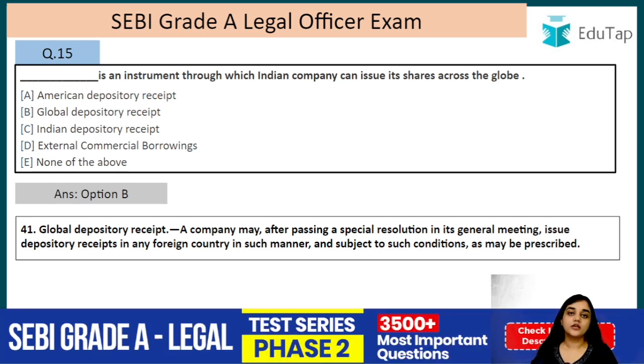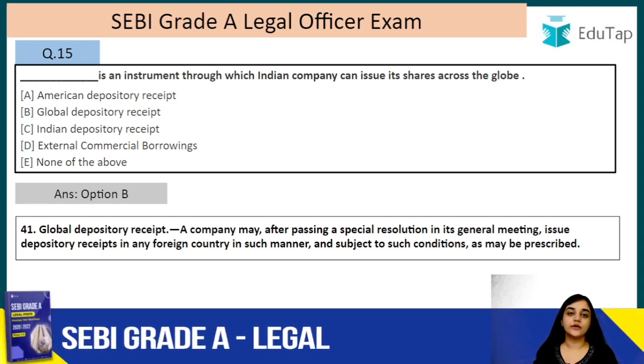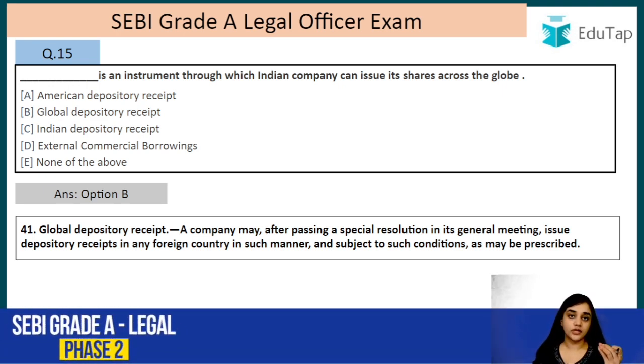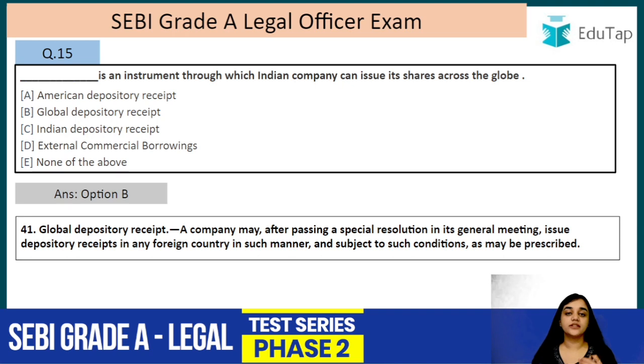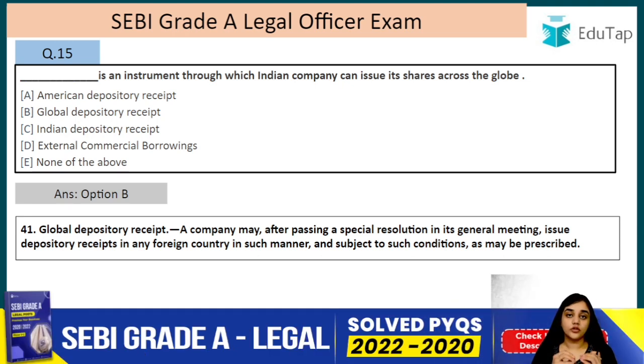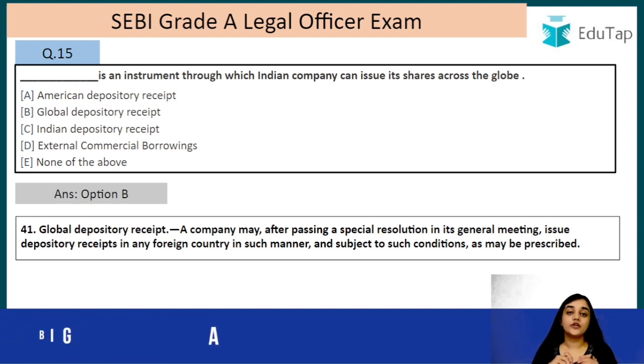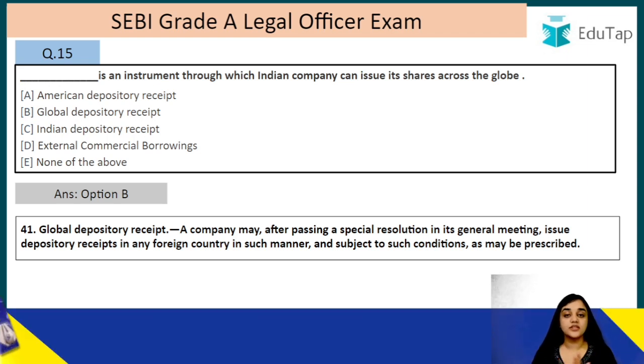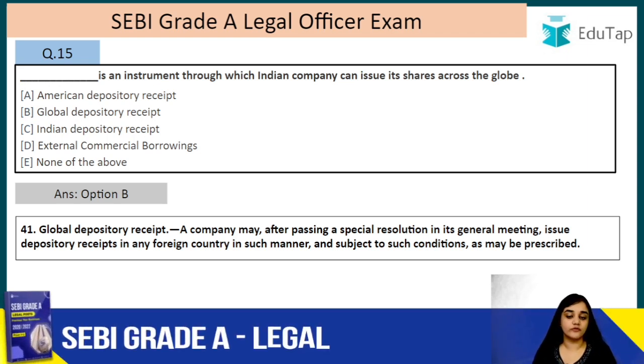So basically a global depository receipt or a GDR is a negotiable instrument that is issued abroad by an Indian company to raise funds in that foreign country. And also it is listed in the foreign exchange of that country, right? So this is GDR, and the holder of the GDR can convert it into the number of shares it represents, right? So basically this is an instrument, it is a negotiable instrument, right? So this is GDR, that has been provided under section 41.